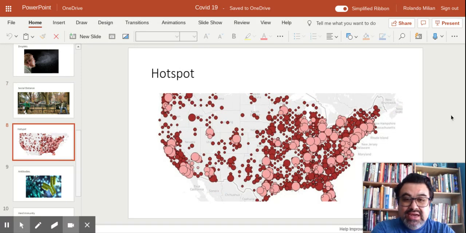Hotspot. Hotspot is another word that we use to indicate the areas in the country that have the most cases of coronavirus. In the United States, the hotspots for a long time were in New York City and New Jersey. They seem to have the most cases of coronavirus in the United States.